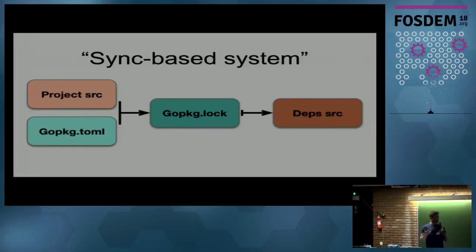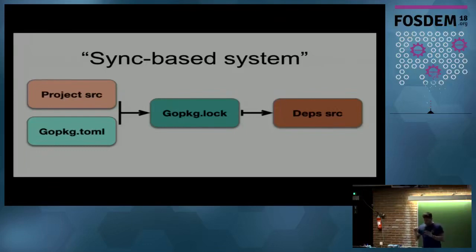This is all based on the idea of a functional relationship between the different components in the system. We have our actual project source, which is the imports in our project. We have rules in our Gopkg.toml. We combine those together and run them through a solving algorithm, which gives us back our Gopkg.lock, our reproducible file that describes the whole build. And then we use that in turn to populate the source of our dependencies in our vendor directory.